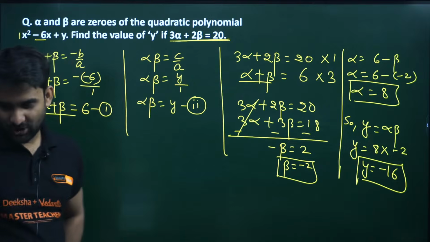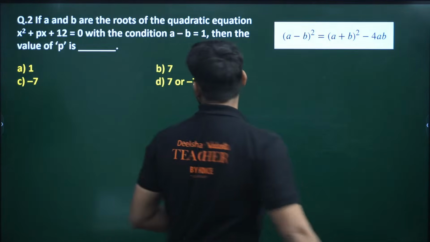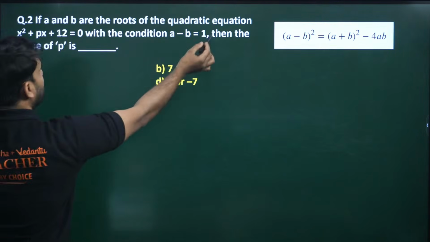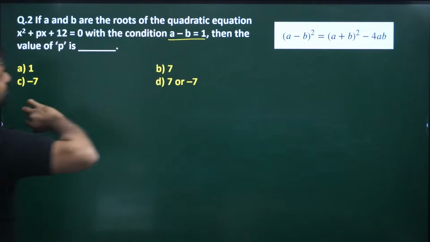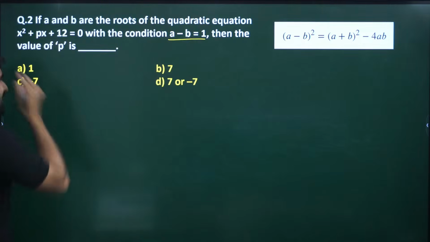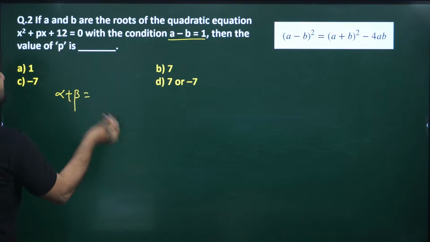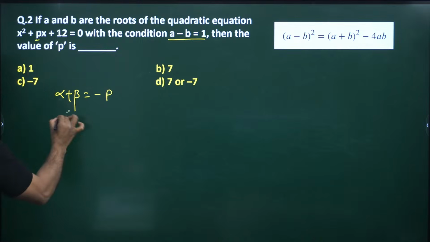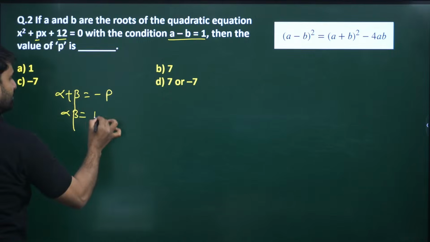Okay, very good. Moving to the next question. Question number 2. Look at the question. If alpha and beta are the roots of the quadratic equation, with the condition a minus b equals 1, then what will be the value of p? You all know alpha plus beta is minus b by a, so this will be minus p, because b is p, and alpha into beta is c by a. c is 12, and by 1, so 12 will be there.